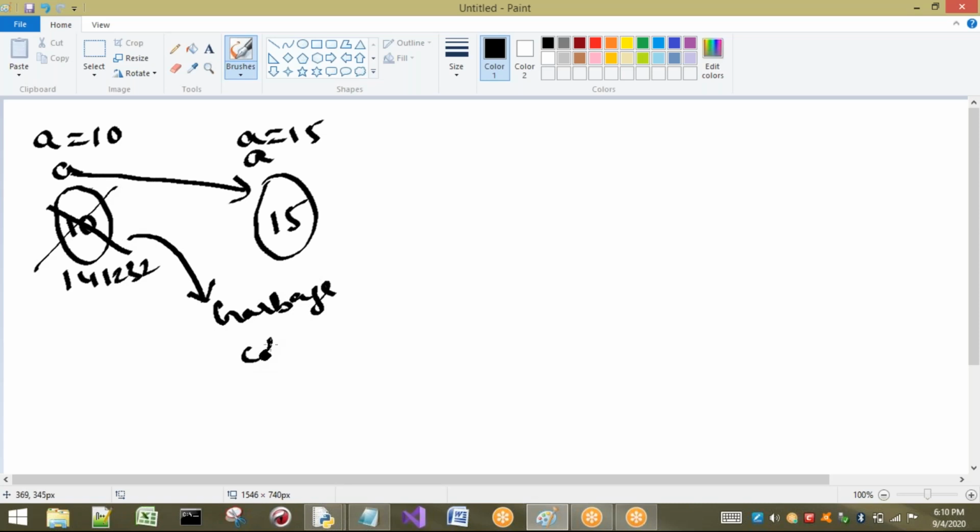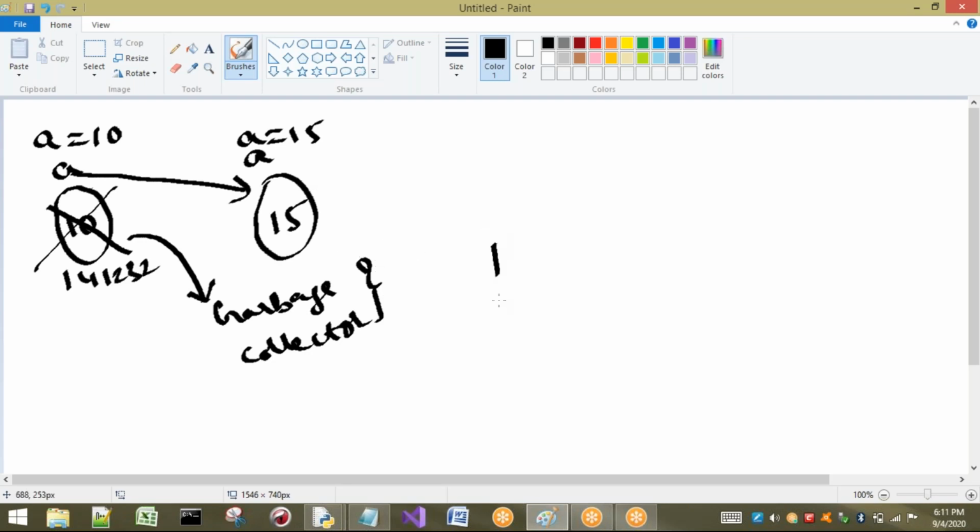Who is that? The garbage collector. It is very important, so later we will see more about the garbage collector concept. If you know the concepts of Java, there also we have the concept of garbage collector. In the same way, we have a garbage collector in Python also.